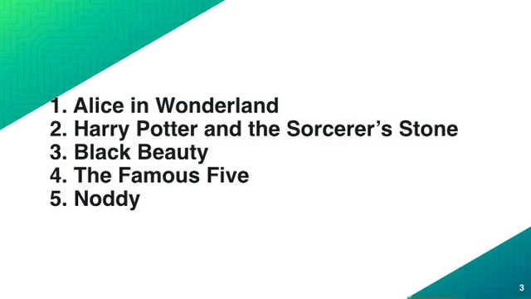Now look at the names of the books again and notice the changes. Alice in Wonderland: A is capital, W is capital. Harry Potter and the Sorcerer's Stone: H capital, P capital, S and S both capital. Black Beauty: both B's are capital. The Famous Five: T and both F's are capital. And Noddy: N is capital. This is the correct form of writing the names of books.